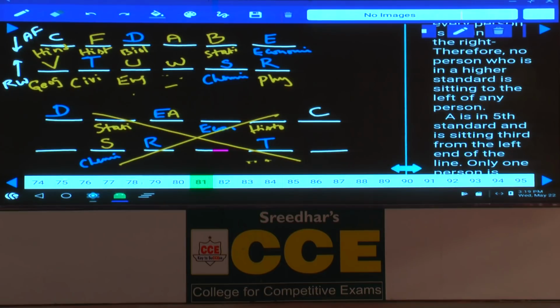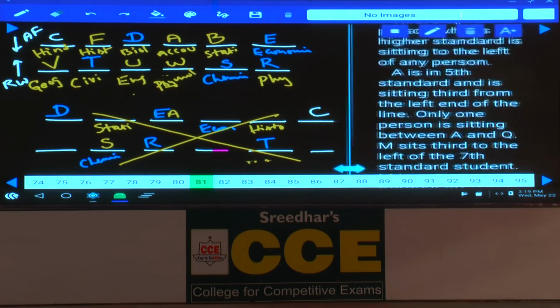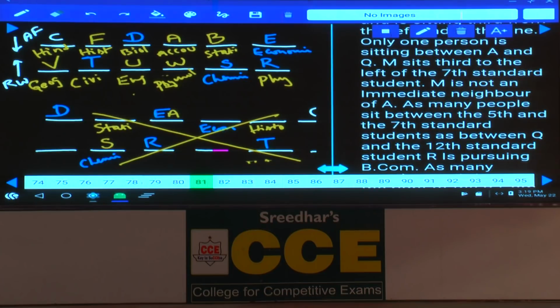And the one who teaches accounts sits in row 2. Tell me where is row 2 here? Hence A teaches accounts. If A teaches accounts, tell me what is the other subject left over here? Psychology. Now this W teaches psychology. Done? Now this is how these 12 persons are seated in 2 different rows, and each one of them teaches a different subject. And which of the following is definitely true as per the given arrangement?